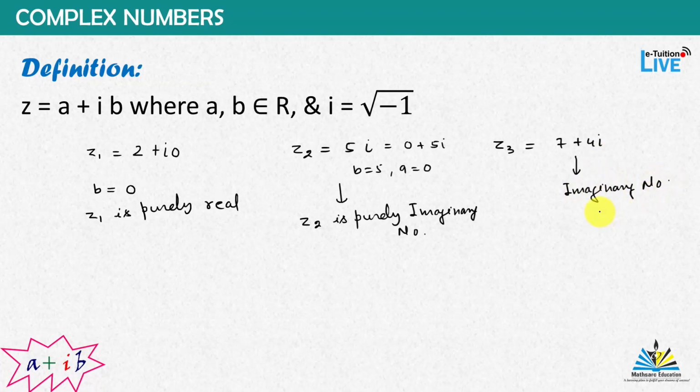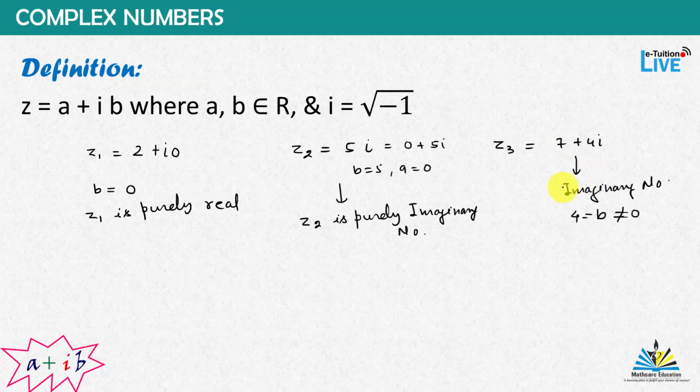Why is it so? Since in this case b is not equal to 0, and b is 4, which is not equal to 0. So any number of the form a plus iota b in which b is not equal to 0 is called an imaginary number. And there is a difference between purely imaginary and imaginary number. You can observe here, we can also say 5i is an imaginary number, but we cannot say 7 plus 4i is a